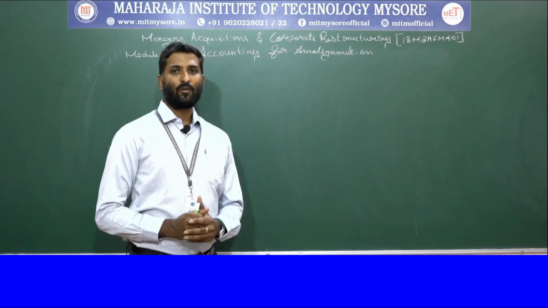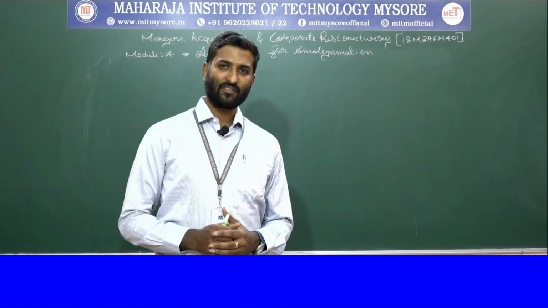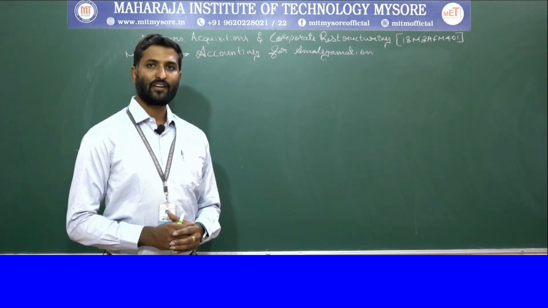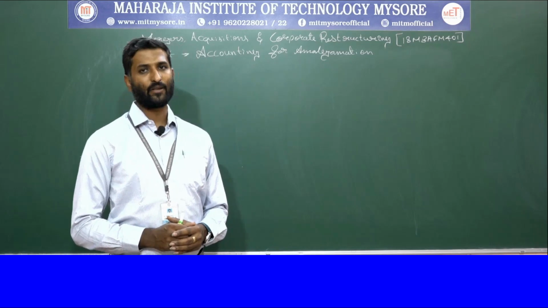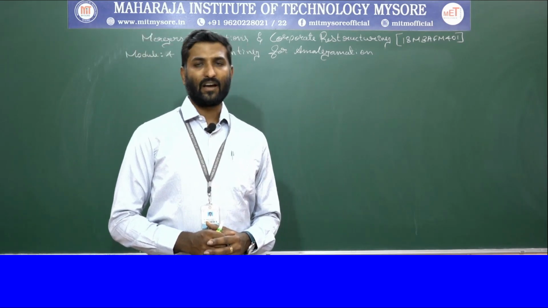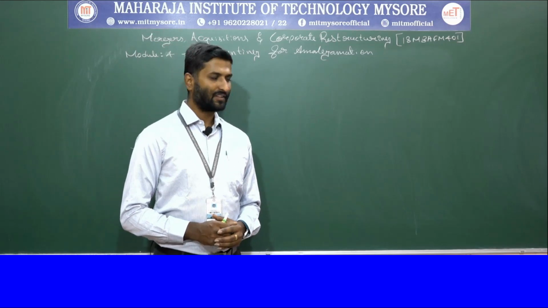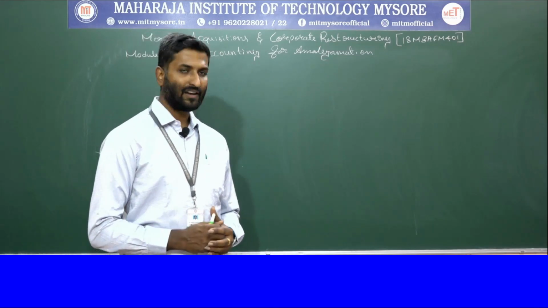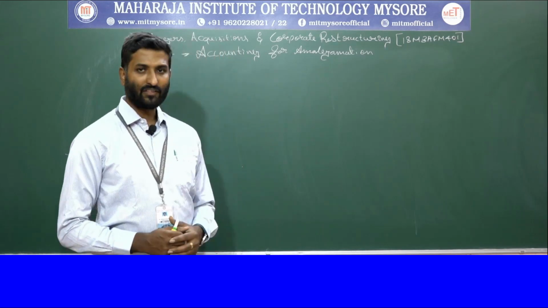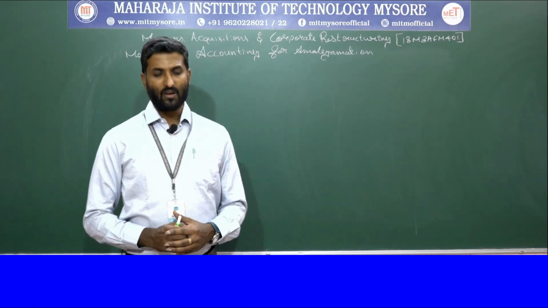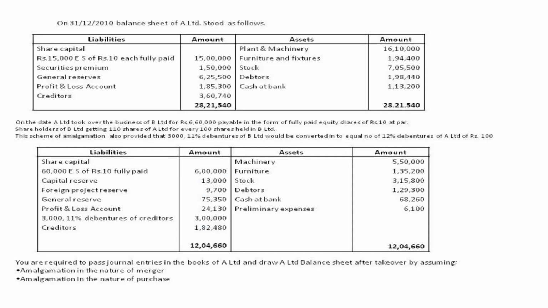If the problem does not give the purchase consideration value, then we have to take the balance sheet of the target company and evaluate it under the net asset method or net payment method. Based on the purchase consideration, we journalize the transaction. In the present problem, the purchase consideration is given, so there is no need to calculate it under the net asset method or net payment method. Straight away we prepare the journal entries in the books of A Limited.